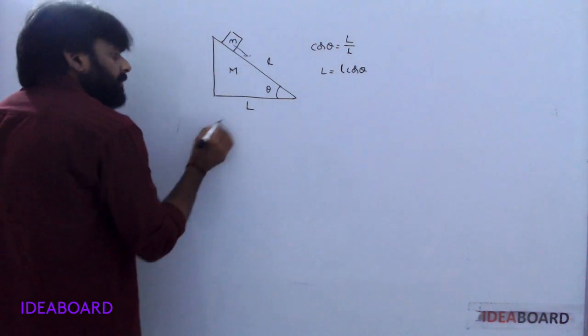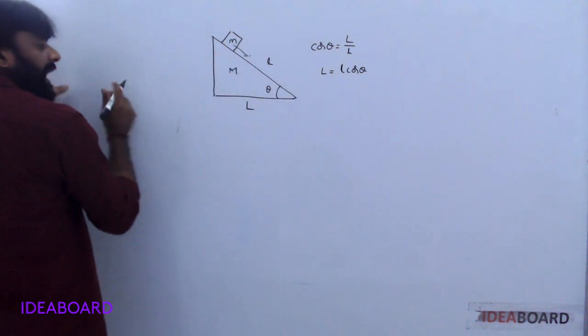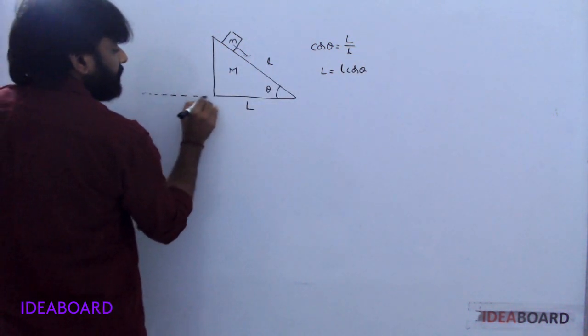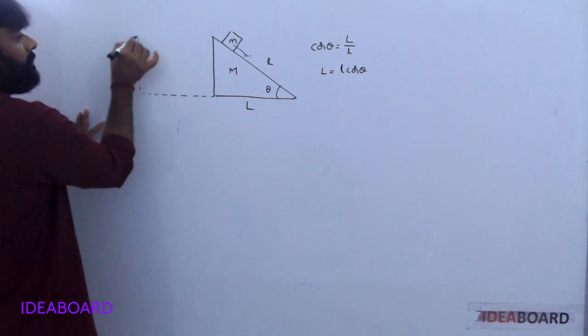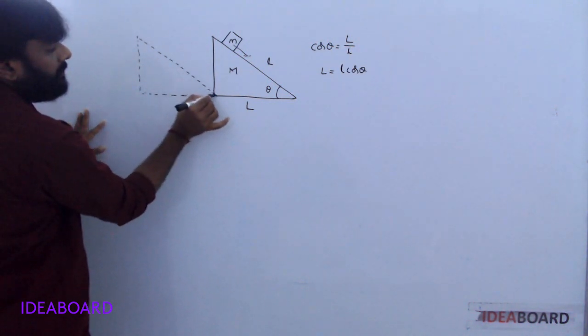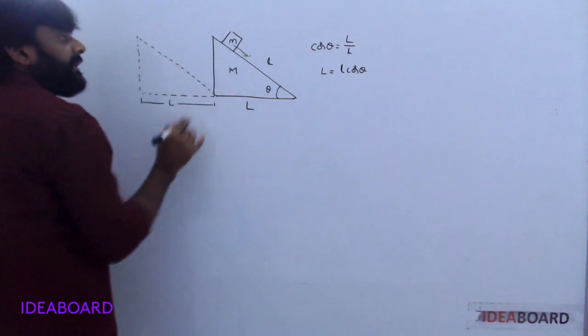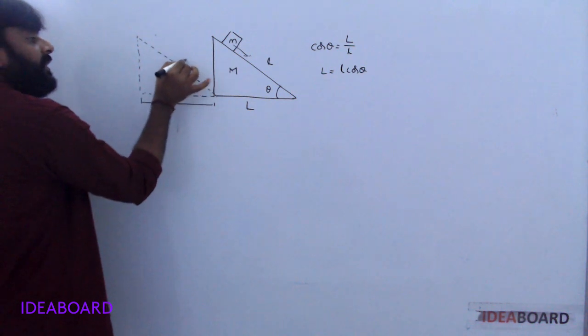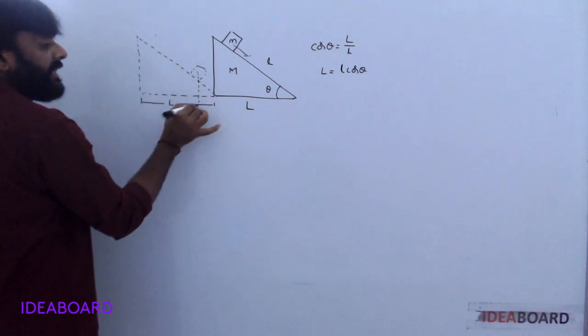So if in case this wedge completely moves back its length, in that case this block moves a certain distance.